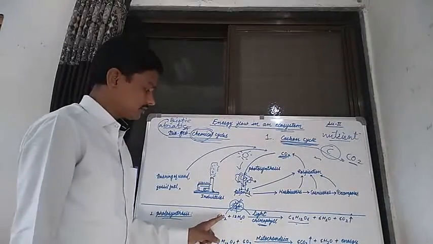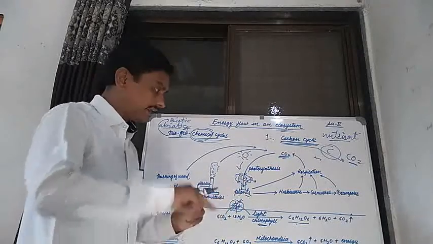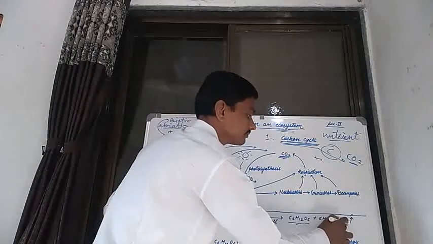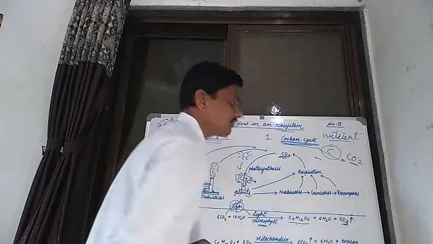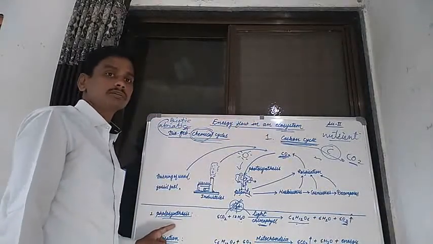Here, the plant takes carbon dioxide from the atmosphere and releases oxygen. That process is known as the photosynthesis process.